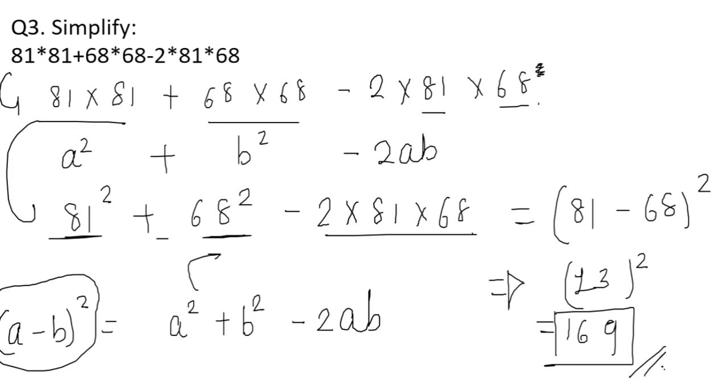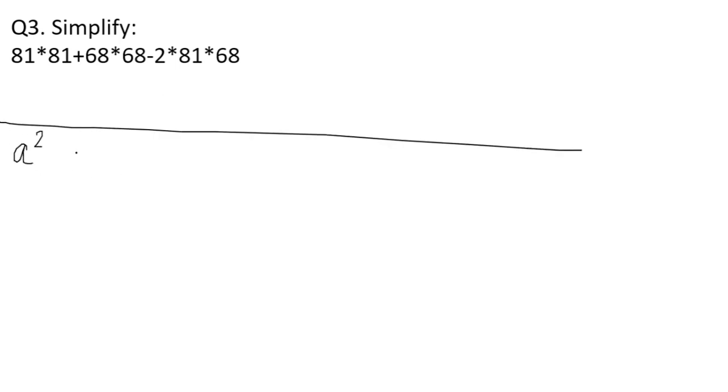So exactly 3 formulas we have checked. Once again I'll revise you, take the screenshot of this solution. The first form that we have learnt was a square minus b square. This will give us a plus b into a minus b.